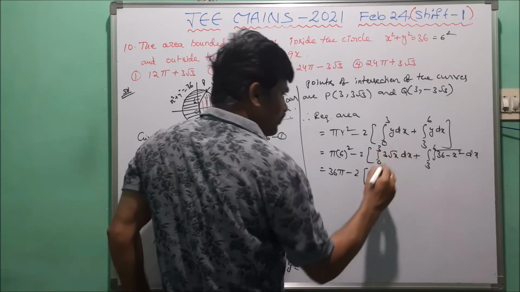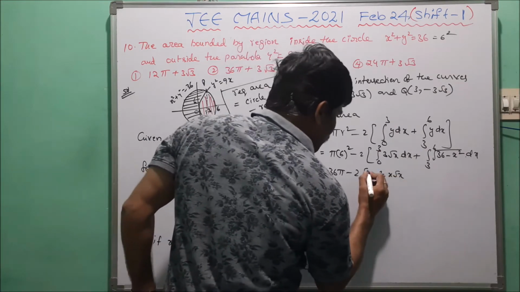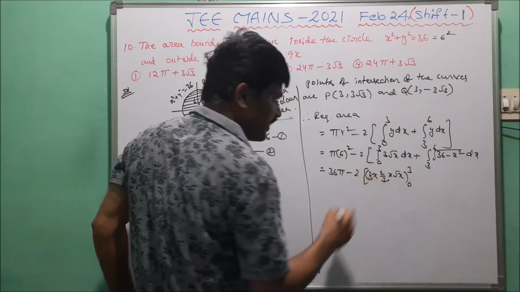Now this is 36 pi minus 2 into the integration of 3 root x, so 3 into 2 by 3 x root x, between the limits 0 to 3. The 3s cancel here.